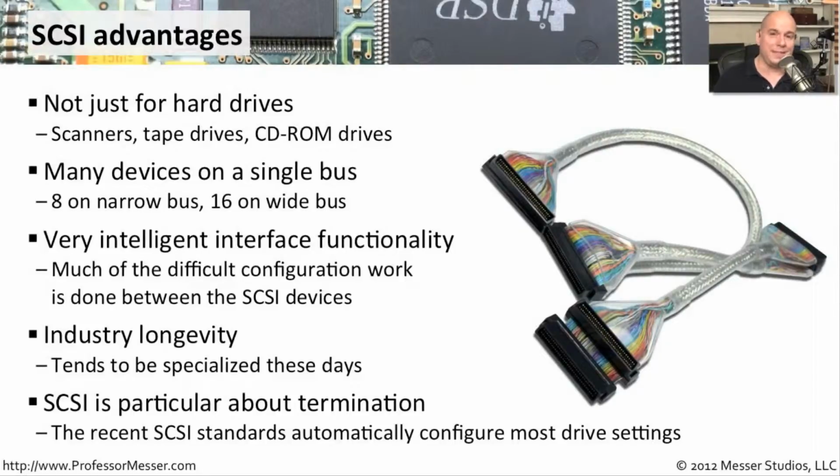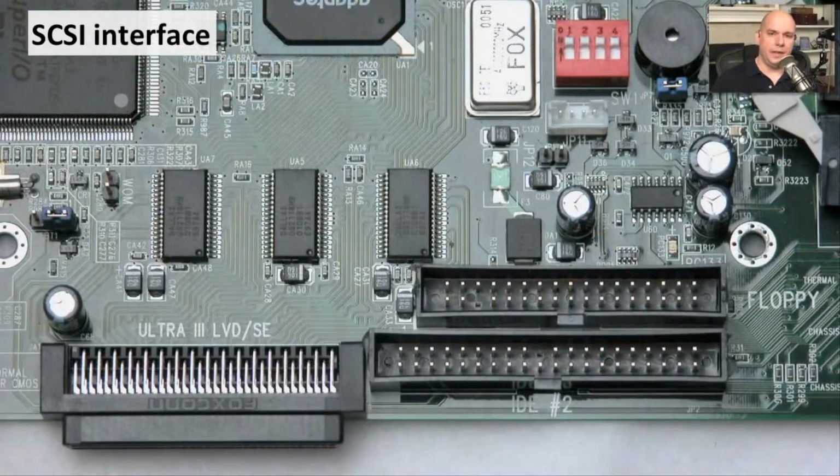But the older devices needed a physical terminator that you would connect to the interface on the back of the SCSI device. There are many different types of interfaces that you'll see for SCSI. They've changed quite a bit through the years. Here's an example of one. You can see this one happens to be an Ultra 3 SCSI connection, and you can see a PATA connection right next to it. They're almost the same size. The SCSI might be a little bit shorter.